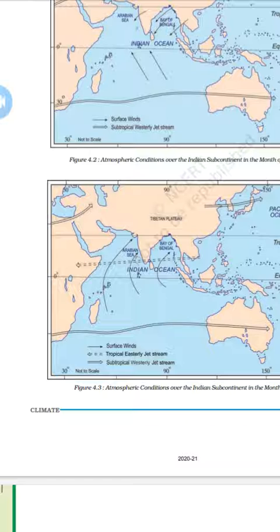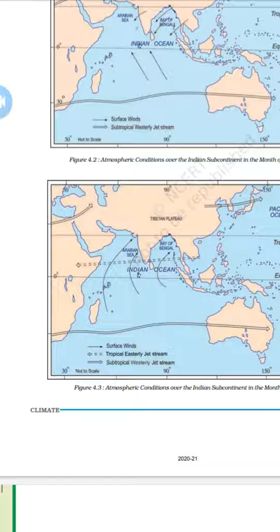The Tibetan plateau gets intensively heated during the summer season. The result is air currents and the formation of low pressure over the plateau, about 9 kilometers above sea level.